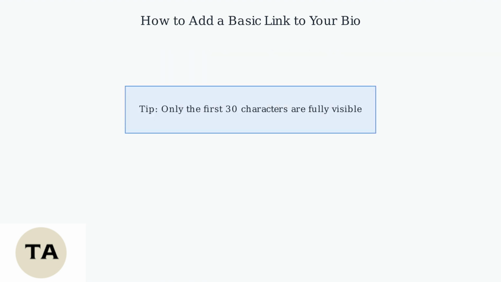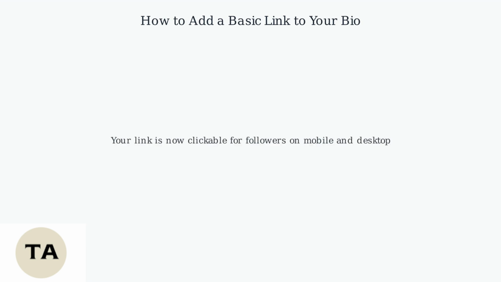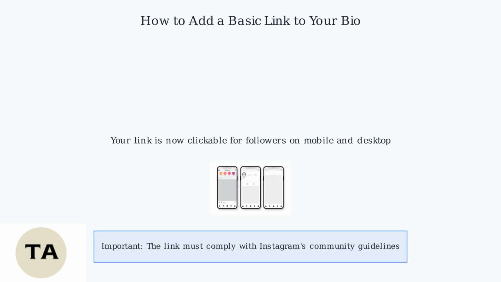Keep in mind that only the first 30 characters of your link are fully visible in the bio. Tap Save or Done to apply your changes. The link will now be clickable for your followers on both mobile and desktop. Remember, the link must comply with Instagram's community guidelines.